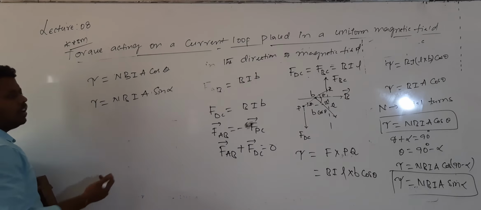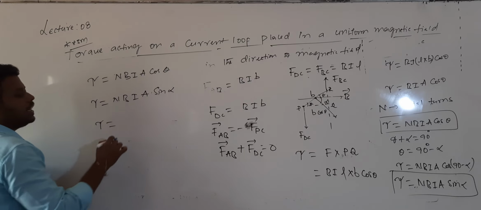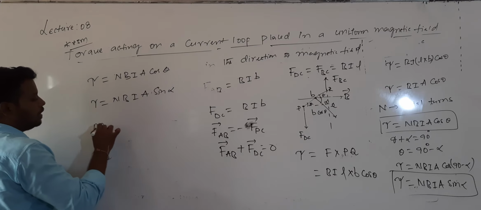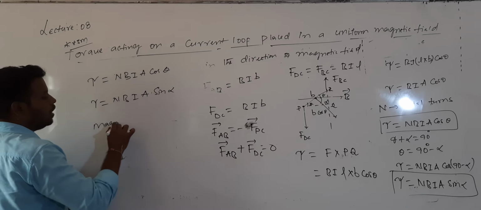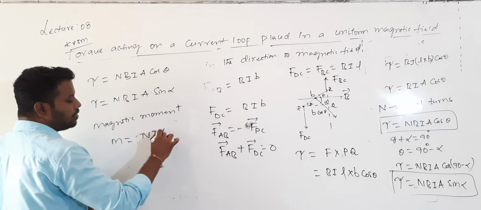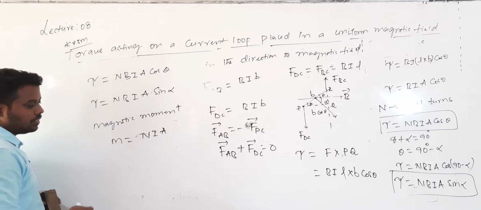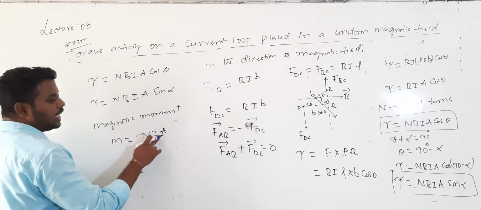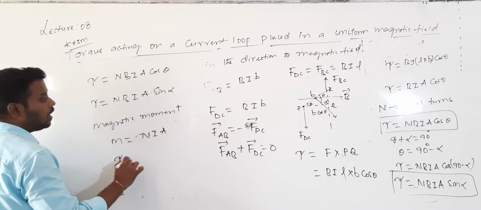From this, tau can be written as n into B into I into A. So already we wrote the magnetic moment. For a current carrying coil, what is the magnetic moment of the current carrying loop? Magnetic moment is represented by M. So M is equal to n into I into A, the number of turns, the current and the area of the coil. Yesterday in class we discussed, capital M is equal to n into I into A. Then what happens to torque?